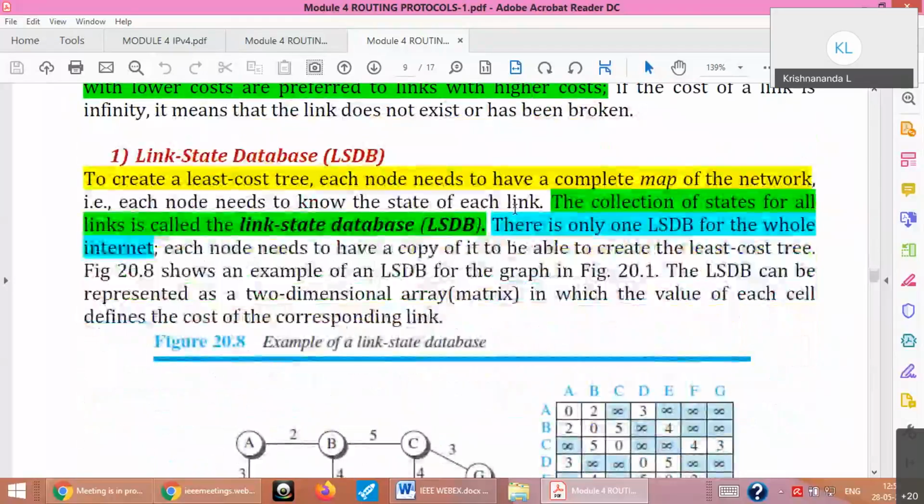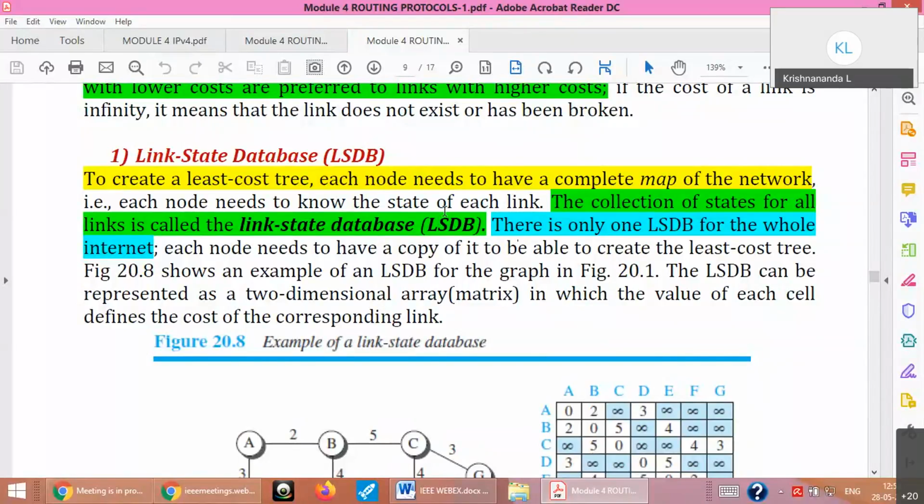And one major difference between DVR and LSR is that in DVR, each node will send to its neighbors what it knows about the complete network. Whereas in LSR, the algorithm we are discussing now, each node actually informs all other nodes about its neighbors. So it is just a reverse way of propagating the information. That's it, there's nothing else. For that, we use different terminologies, so I'm using them from the book itself.